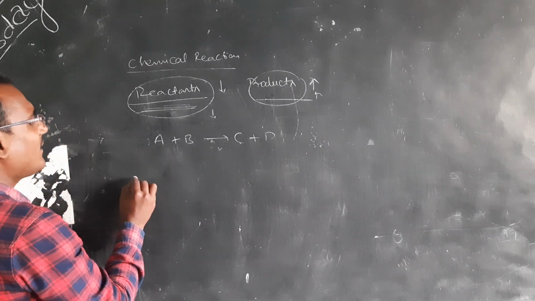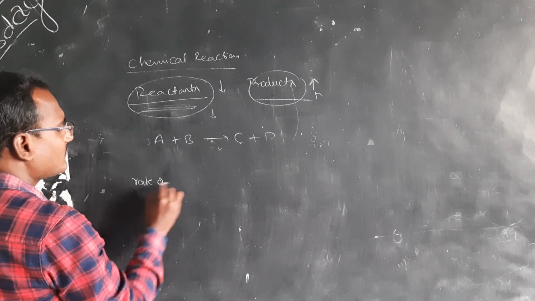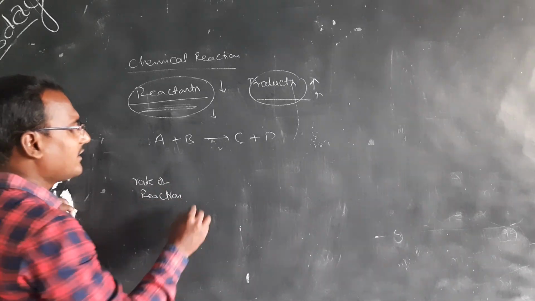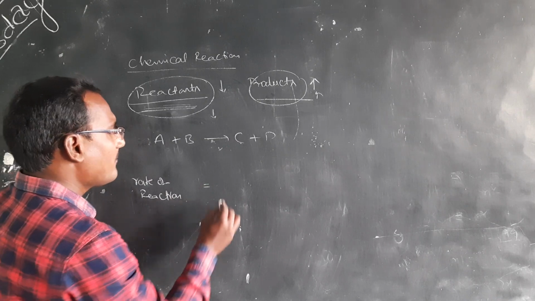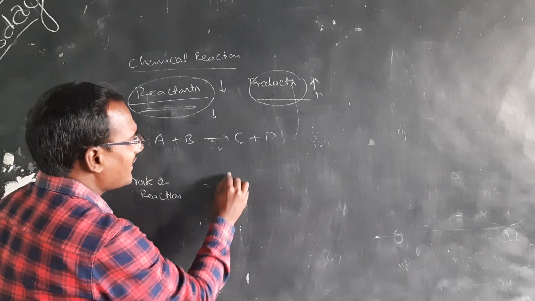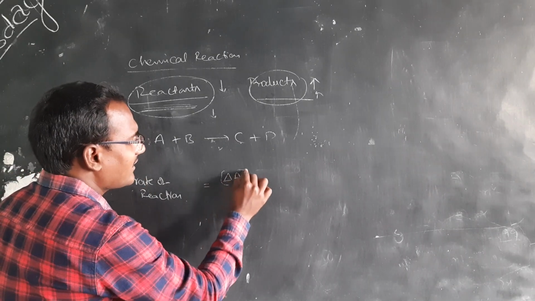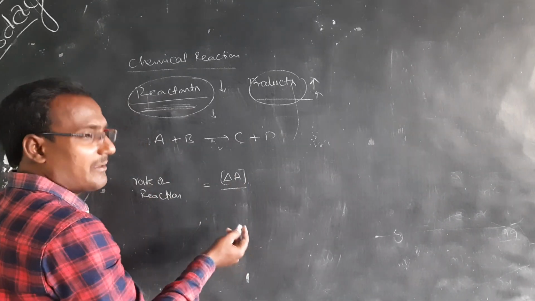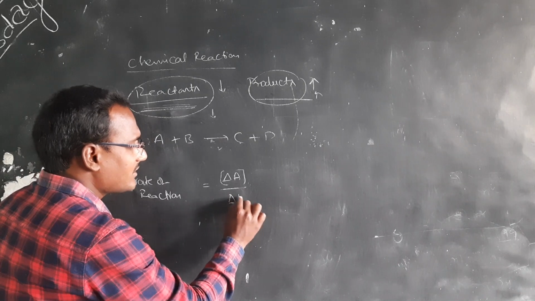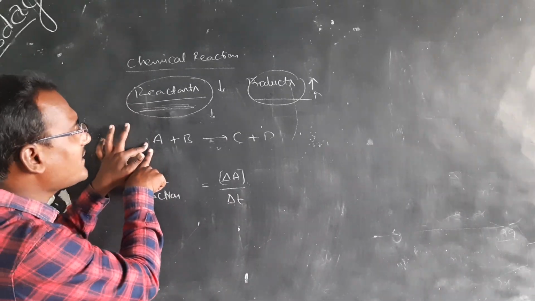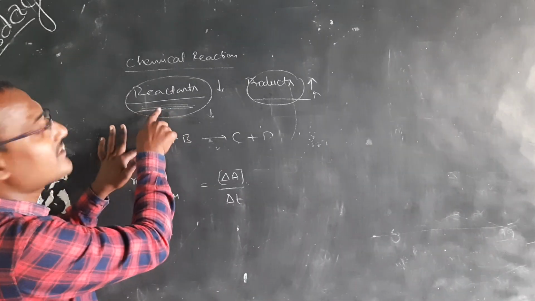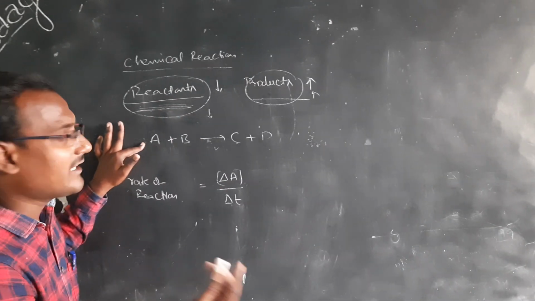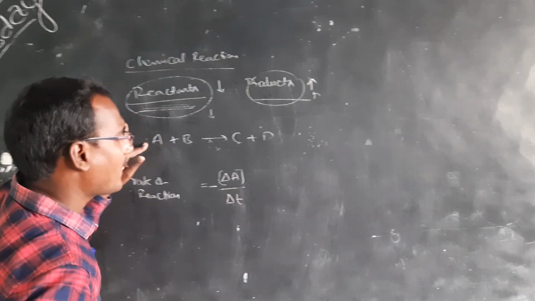So we can say that the rate of reaction, this is also called the average rate, is equal to the change in concentration of A, in square brackets, per change in time. Here the A concentration decreases, since a reactant's concentration decreases, so we use the minus symbol.